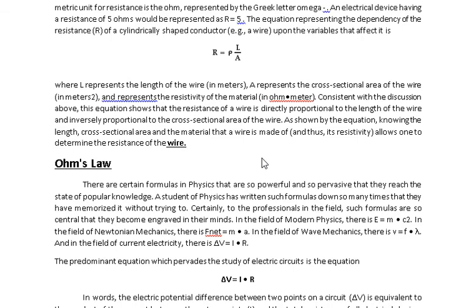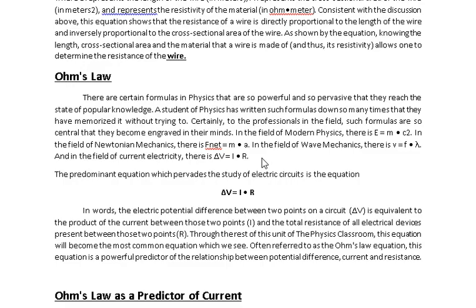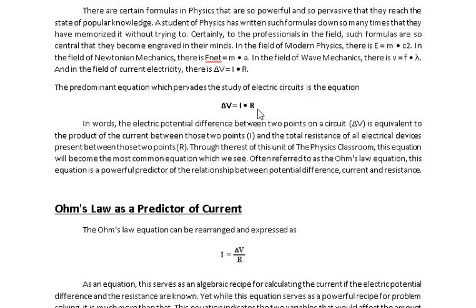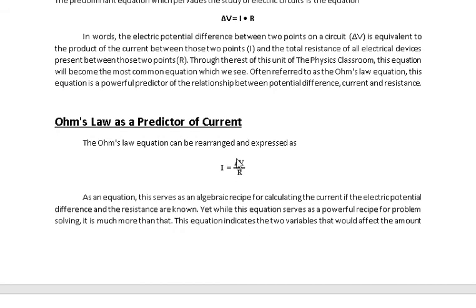Okay? And for the resistance in terms of current and voltage, we have this Ohm's law. We have the voltage is equal to current and resistance. Or the change of voltage is equal to current times resistance. If you are asked to find the value of current in relation to the voltage and resistance, you just have to manipulate this equation in order to find that current. So we have I is equal to change of voltage over R.